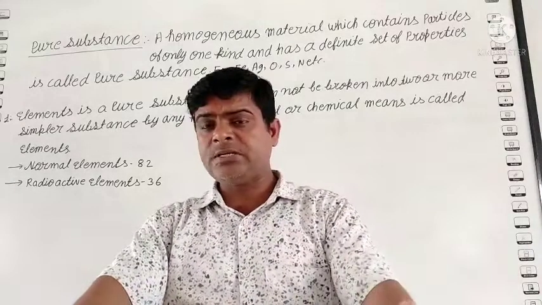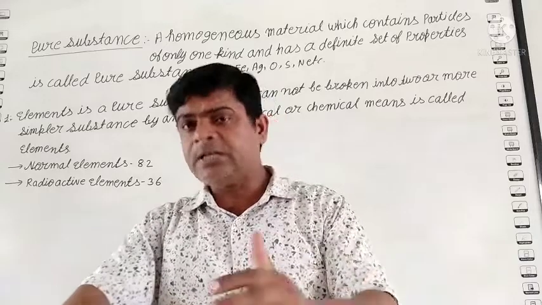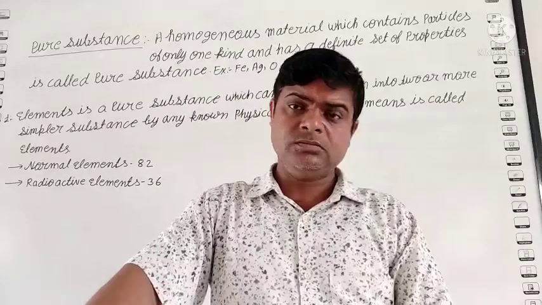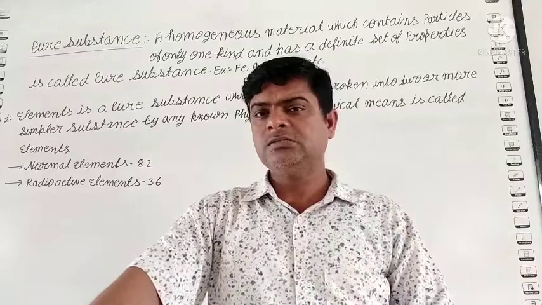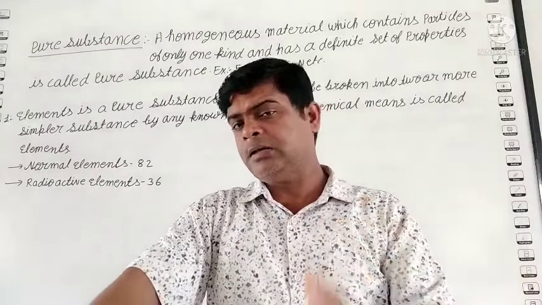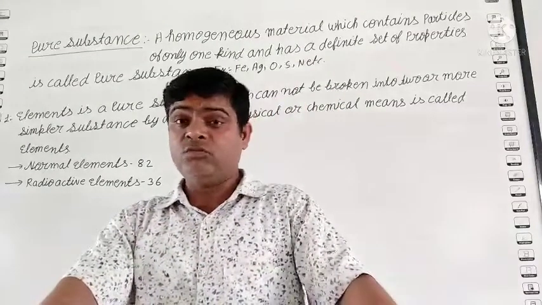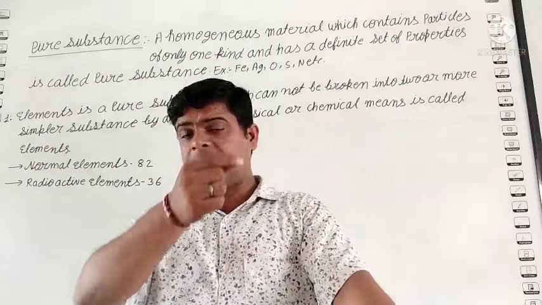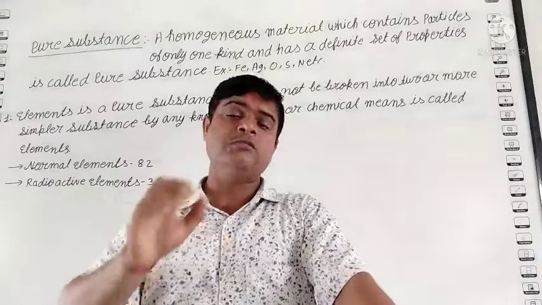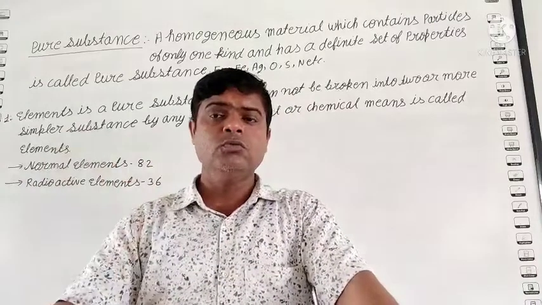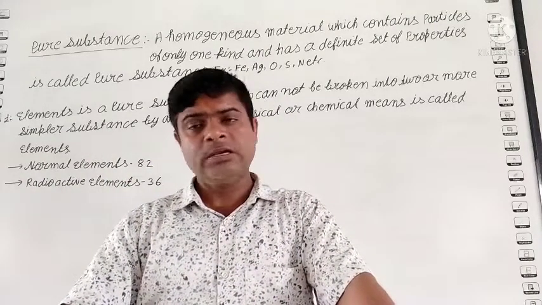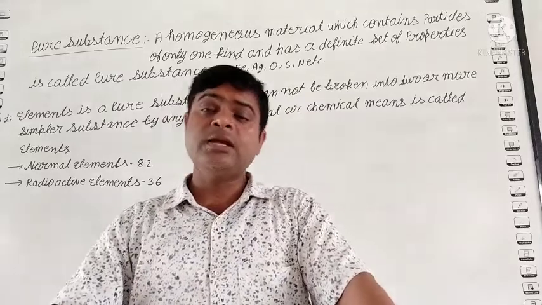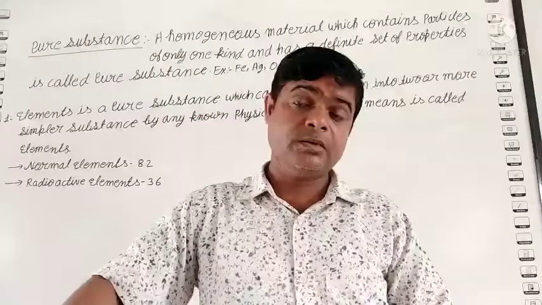If you take an iron piece, its properties and color may change, but if you want to change iron into gold or gold into silver, is it possible? No. It remains the same. So students, an element is a pure substance.